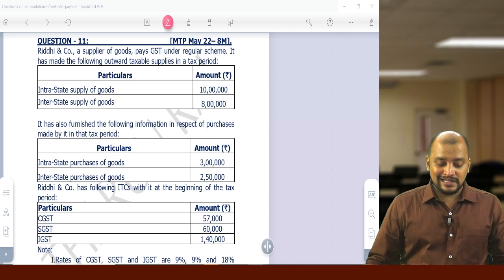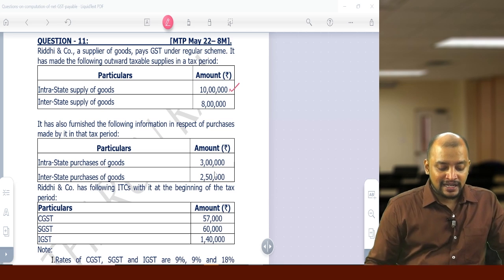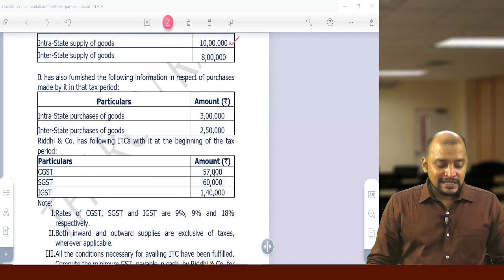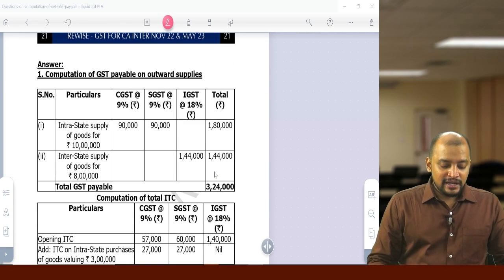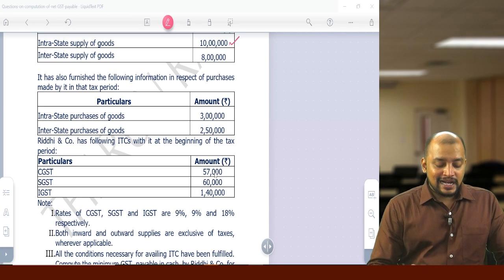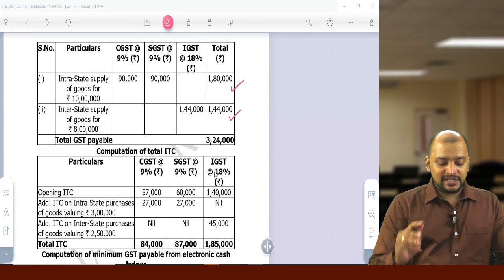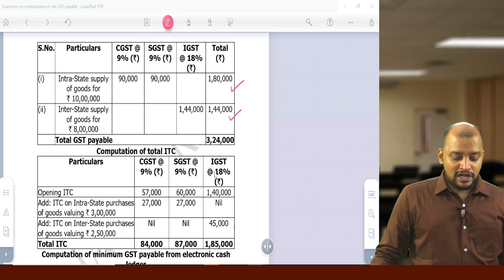So CGST, SGST. First, the outward supply we will see. Intrastate, so 10 lakhs into CGST, SGST. Okay, so that is this. And then the second one, interstate 8 lakhs. So 8 lakhs into 18%, that is IGST. So this is their liability, gross liability.